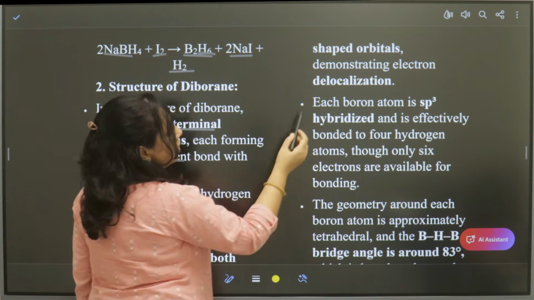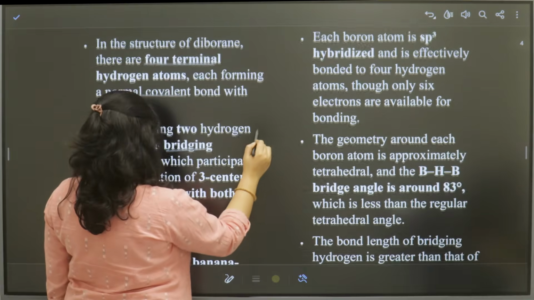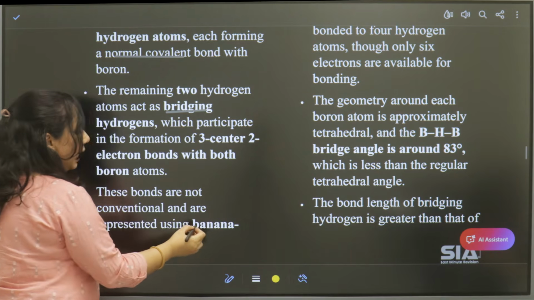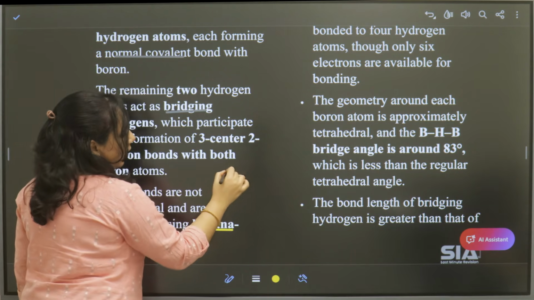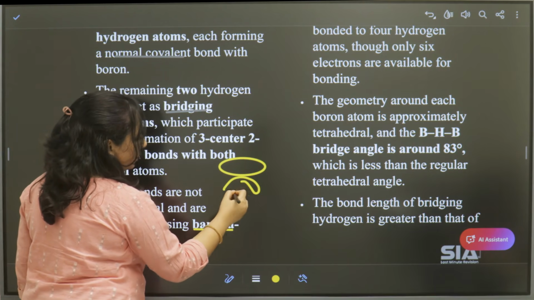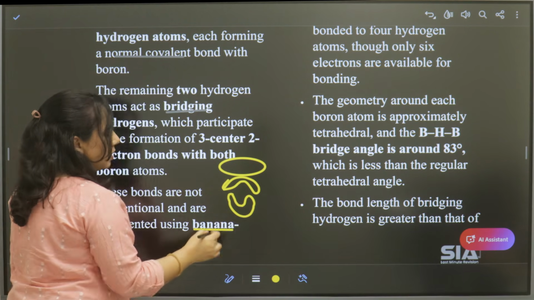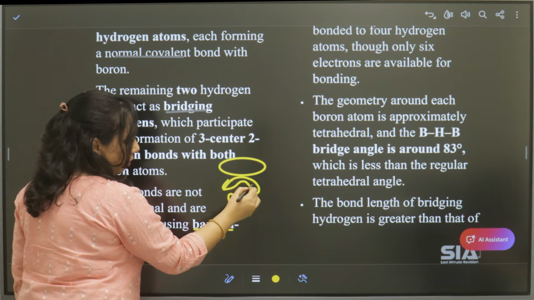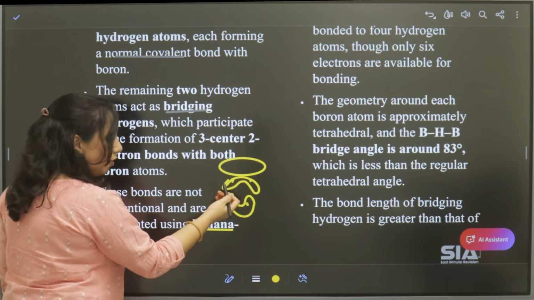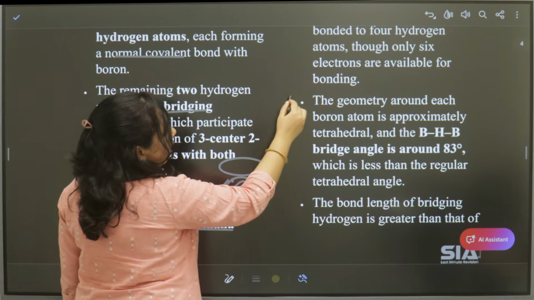Because of this, there is one more feature called banana bonding. The orbitals formed here are in the shape of a banana. Because of these banana shaped orbitals, the electrons present in them can delocalize, moving from one atom to another. That is why it is called a banana bond.